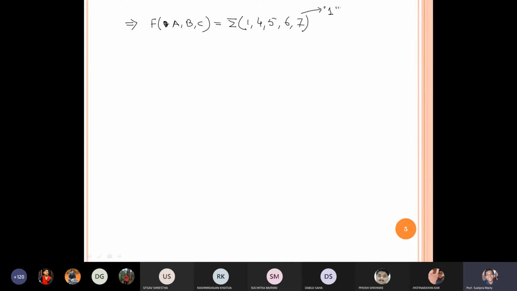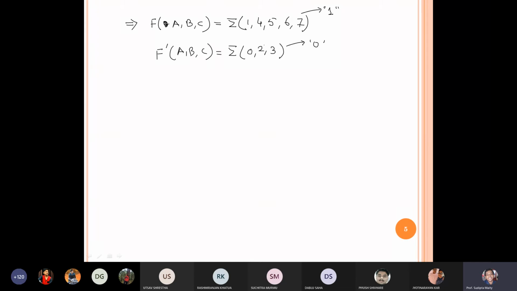Then summation over 0, 2, 3 are not here, so they will belong to 0, yes or no? Obviously.